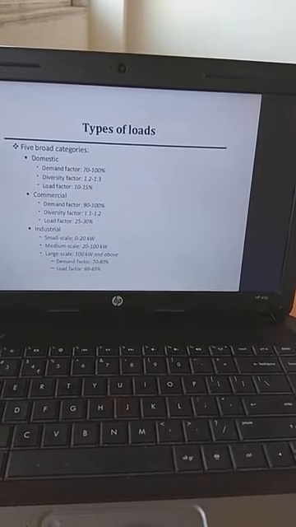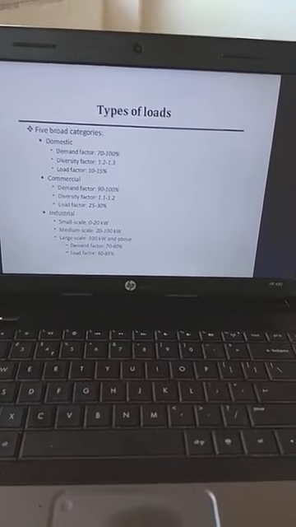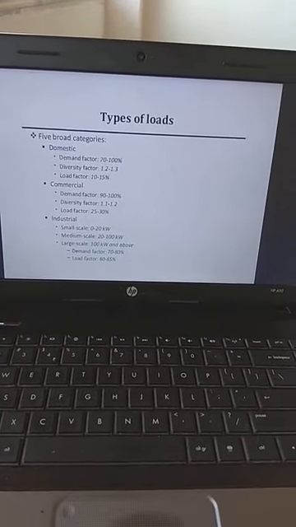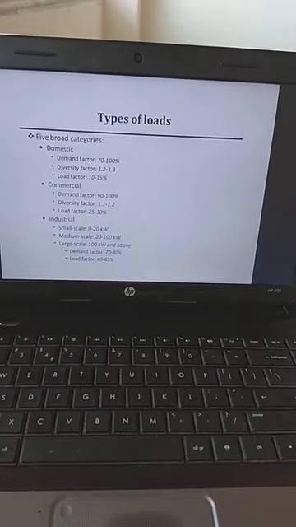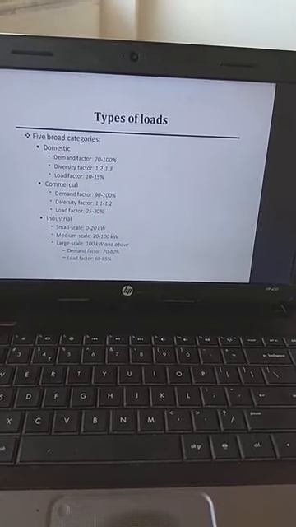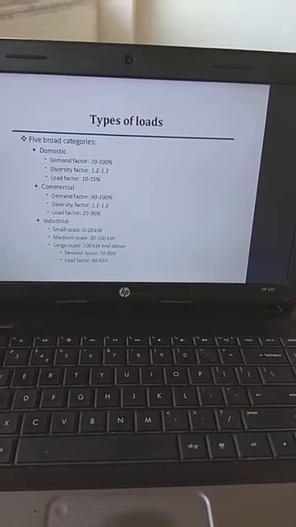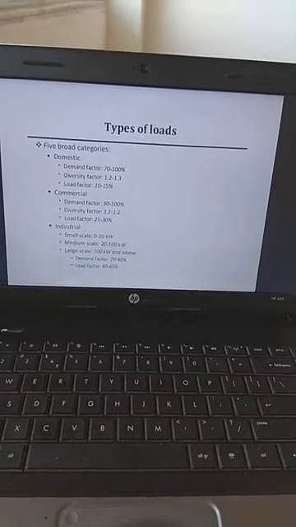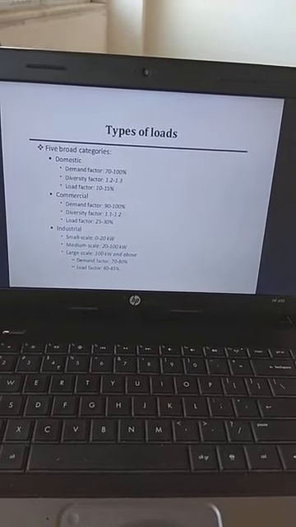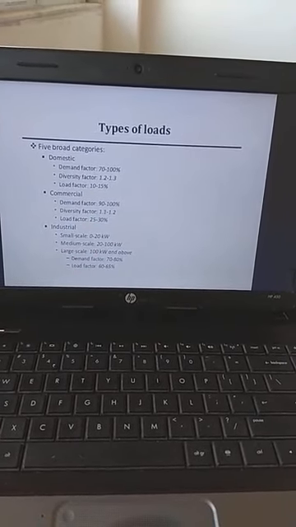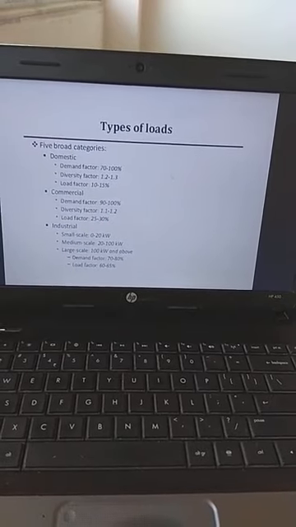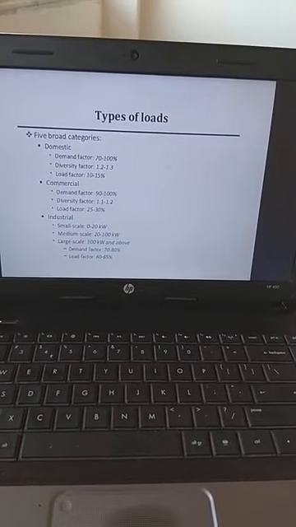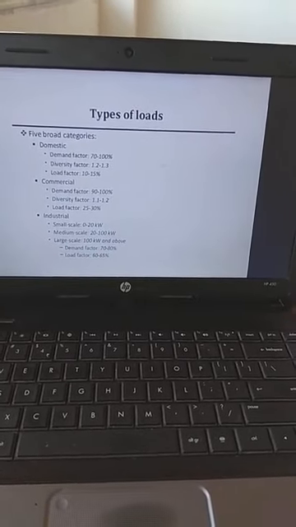Then the second type of load is commercial loads. This type of load mainly consists of lighting for advertisement, boarding, fans, air conditioning, heating and other electrical appliances used in commercial establishments. Commercial loads are also characterized by seasonal fluctuations, and again the fluctuations are primarily due to extensive use of air conditioning and space heating.